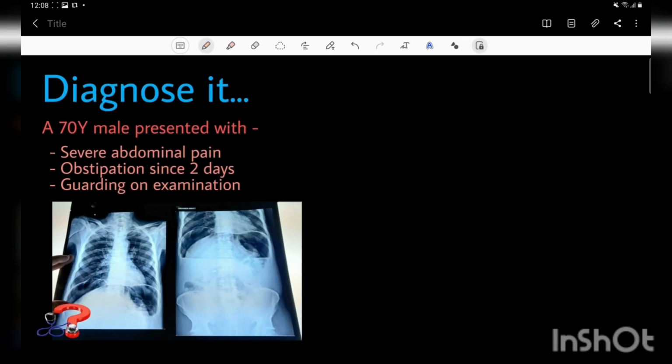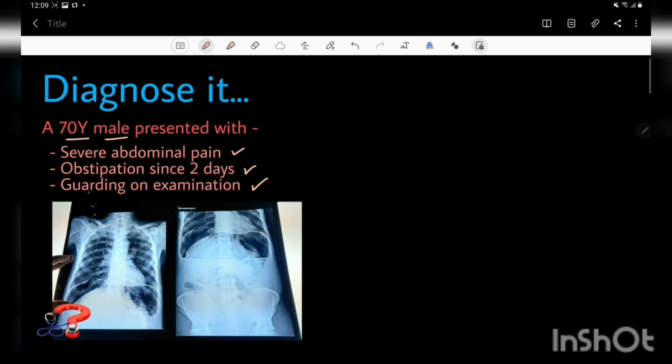Today we have a case from the emergency department: a 70-year-old male who presented with severe abdominal pain and obstipation since 2 days, and guarding on examination. So what is obstipation? As you know, it is the non-passage of both flatus as well as fecal matter,